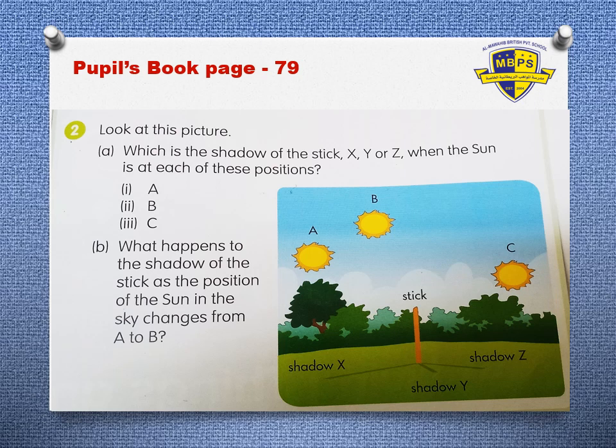You have to find this out. Then question B: what happens to the shadow of the stick as the position of the sun in the sky changes from B to A? Will the shadow change or will it remain the same? You have to find out.